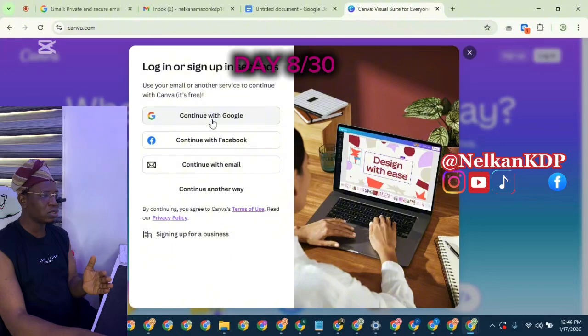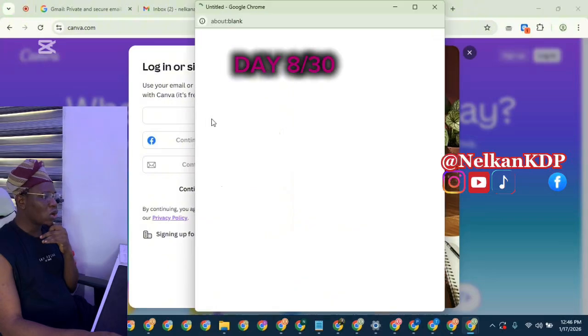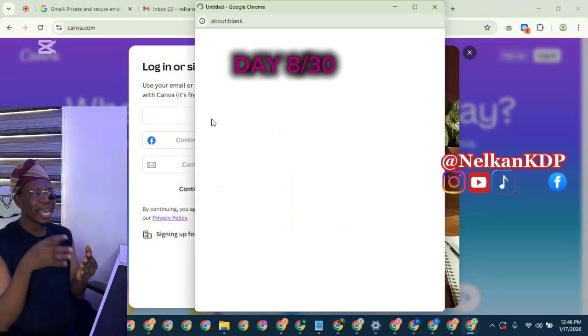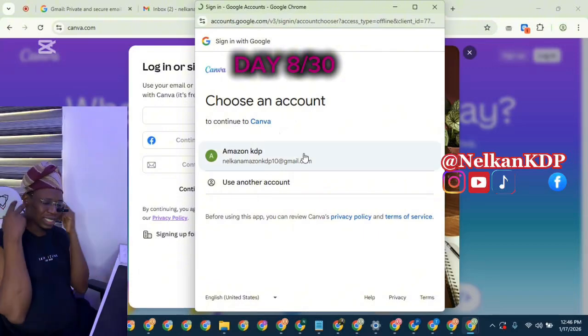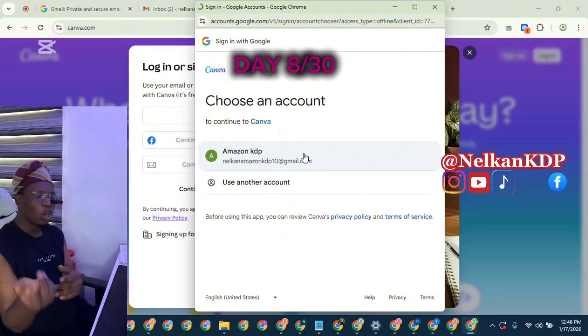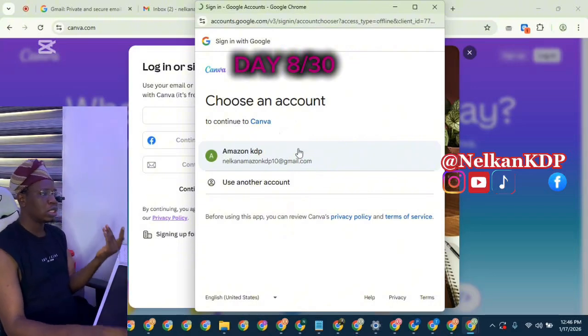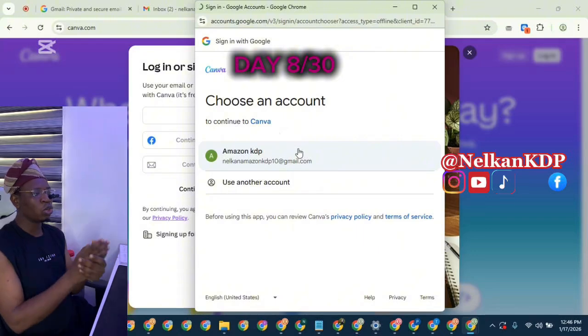Let me click on this. Let me close this. You see the sign up button there? Click on the sign up button and click on continue with Google, because I have my Gmail account, which is owned by Google, on the browser. Instead of thinking of which password will I use, all you just need to do is continue with your Google account. It will load up this way.